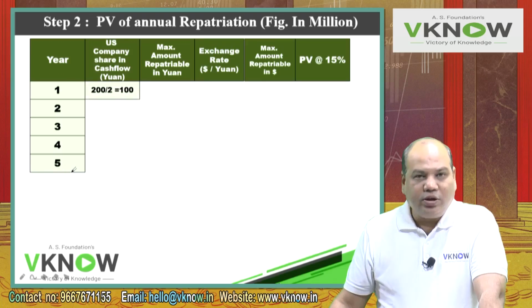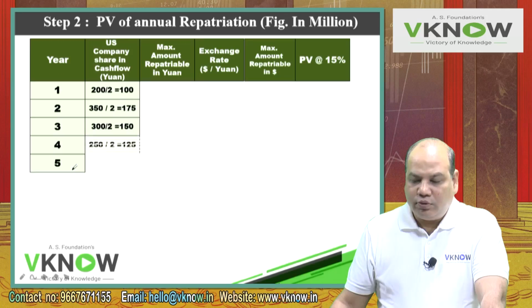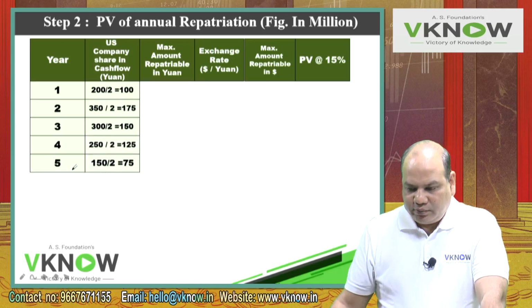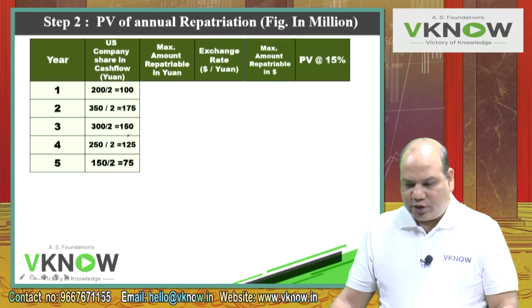US companies share in cash flow, half of what we have written earlier. So cash flow in year 1 from the project will be 200. US companies share will be 100. Then second year was 350. Divide by 2, 175. Third year was 300. Divide by 2, 150. 250 divided by 2, 125. And 150 divided by 2 is 75. I hope this is understandable.